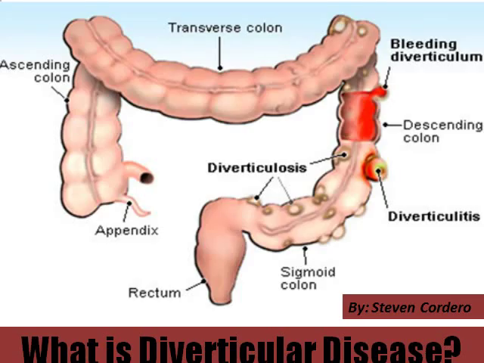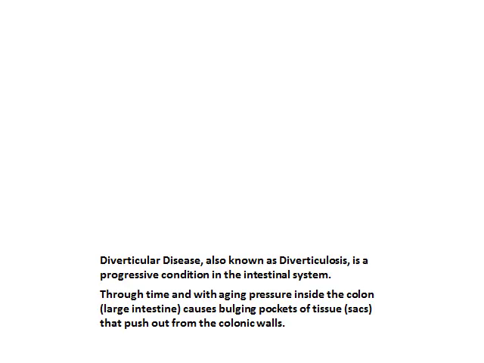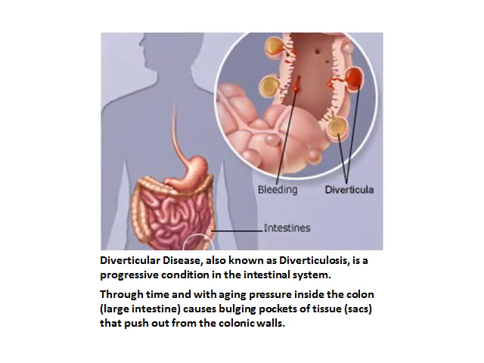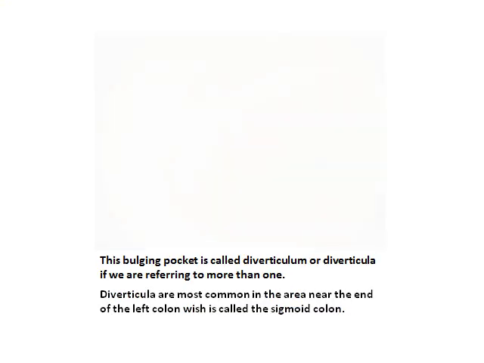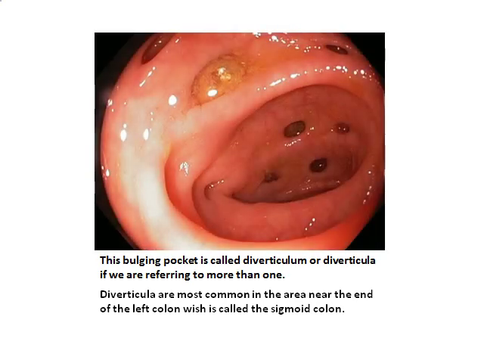What is diverticular disease? Diverticular disease, also known as diverticulosis, is a progressive condition in the intestinal system. Through time and with aging, pressure inside the colon, the large intestine, causes bulging pockets of tissue, sacs that push out from the colonic walls. This bulging pocket is called a diverticulum, or diverticula if we are referring to more than one. Diverticula are most common in the area near the end of the left colon, which is called the sigmoid colon.